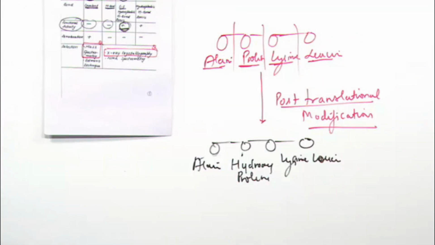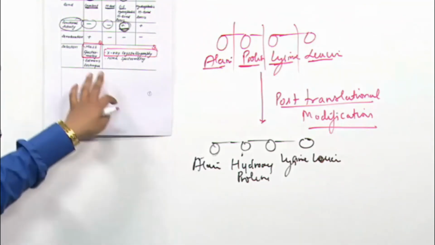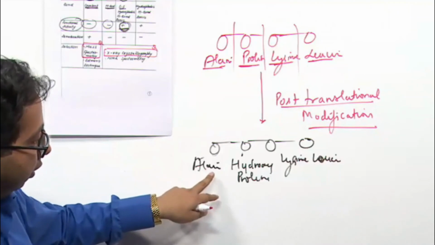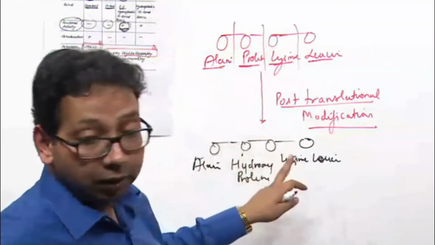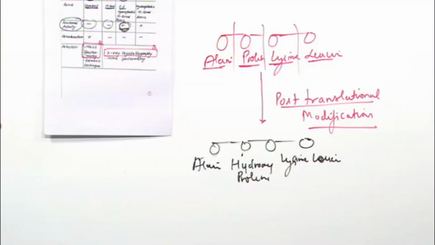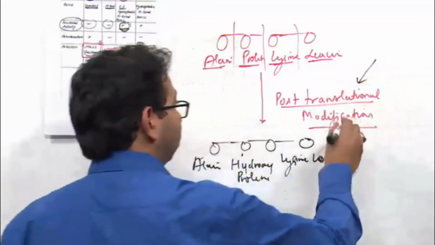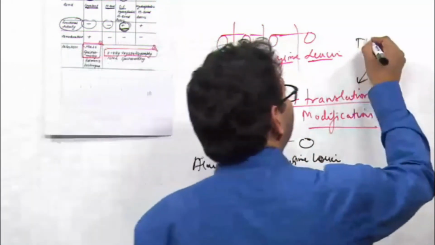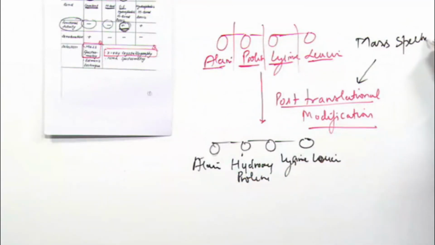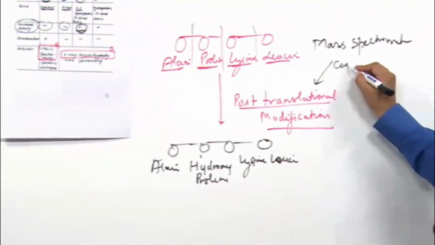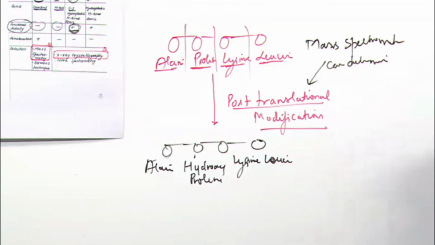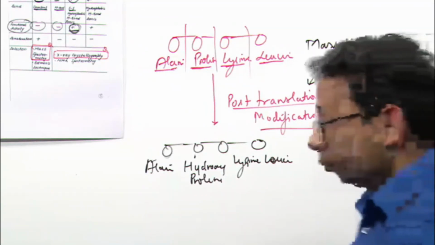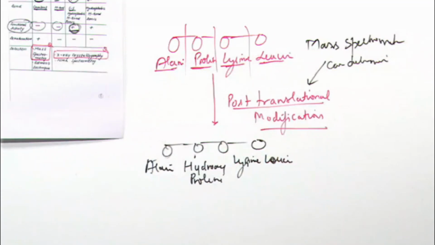But if we determine the sequence by mass spectrometry, it will tell you the first is alanine, second is hydroxyproline, third is lysine, fourth is leucine. So better is mass spectrometry, because mass spectrometry can detect post-translational modification. Question: mass spectrometry can determine post-translational modification.